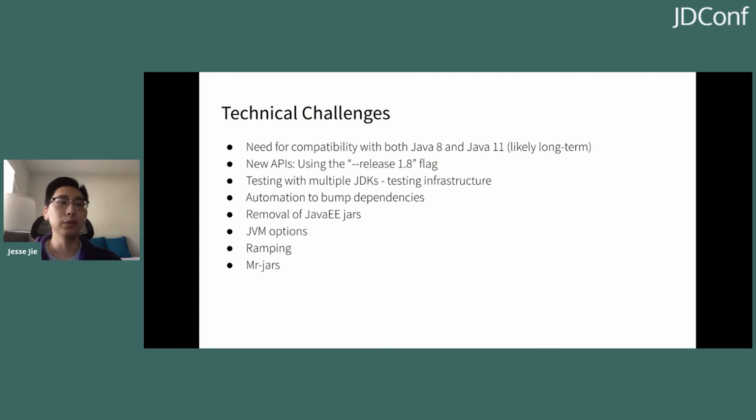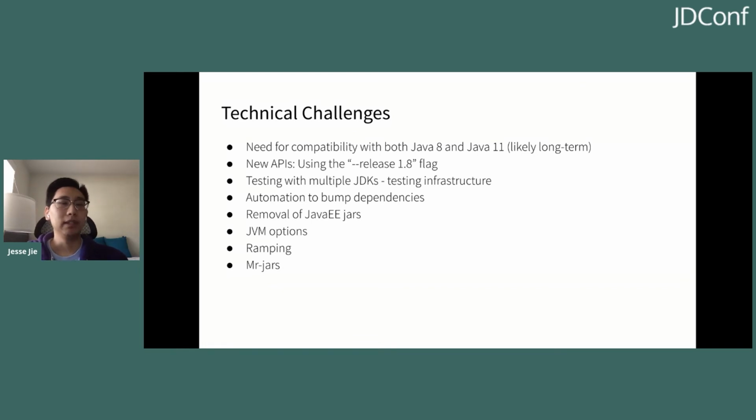In addition to this, we used an open source tool called Jacqueline, and this lets us know which options are incompatible with Java 11. When we found an option incompatible with Java 11, we essentially removed it from the system. There are a lot of obsolete options that come from legacy code that was in the system, and now they're useless, so we just remove them.